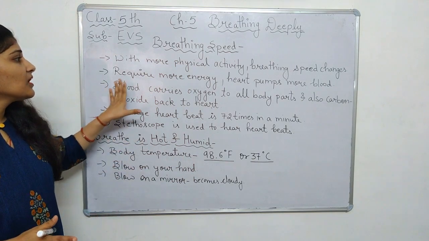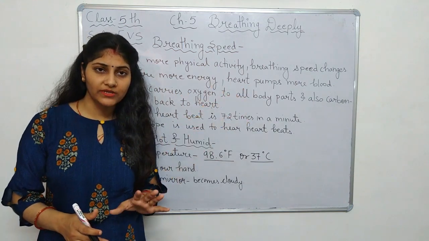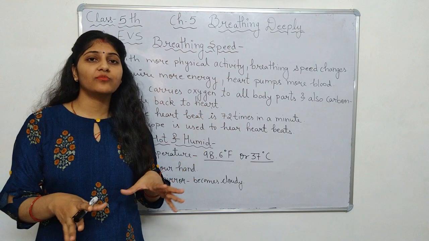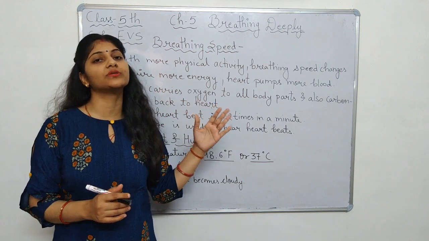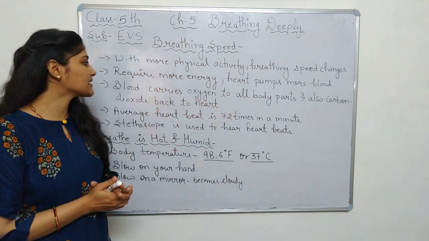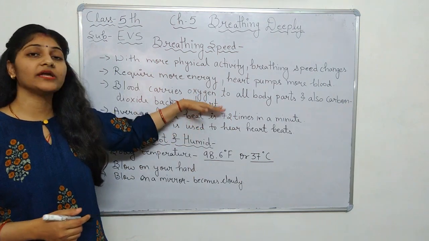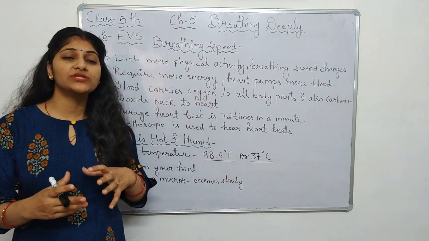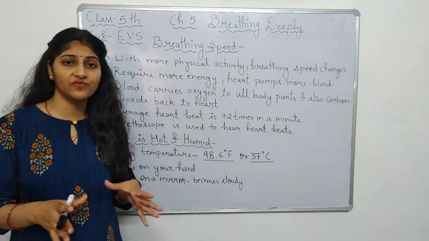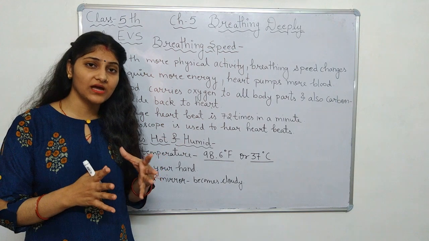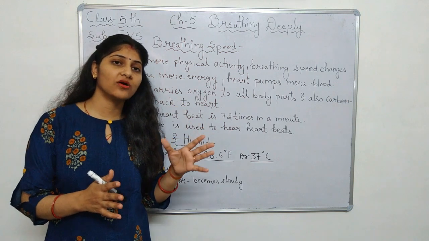Now here, the blood carries oxygen to all the parts of the body, and the carbon dioxide from all parts of the body comes to the heart, and then it goes out through the lungs and is exhaled. Now here the controlling part is our heart. It pumps the blood. It transports the blood which is rich in oxygen to all parts of the body, and it takes the blood which contains the carbon dioxide and transfers it to the lungs, and then through the lungs the carbon dioxide is exhaled out of the body.